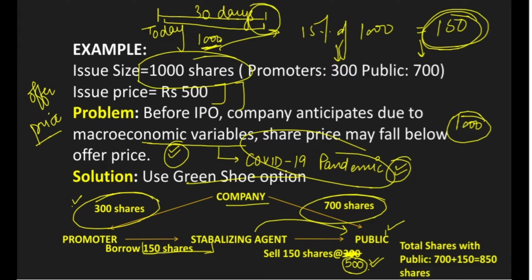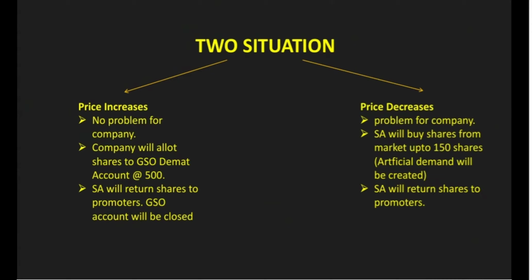And yes, so this is about it. Company has issued it. Now there can be two situations. First, there could be the price increase, and second, price decrease, as the company was anticipating. Suppose think about the optimistic scenario. So price has increased, so there is no problem for the company. Company is saying well and good, price has increased, that's great.